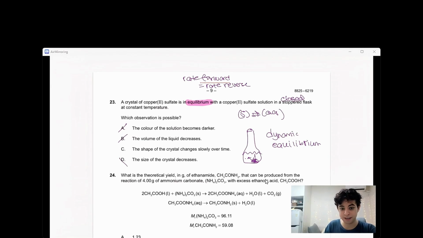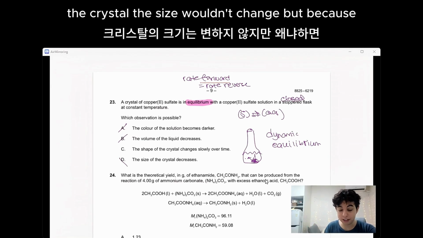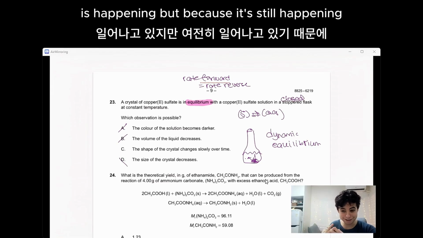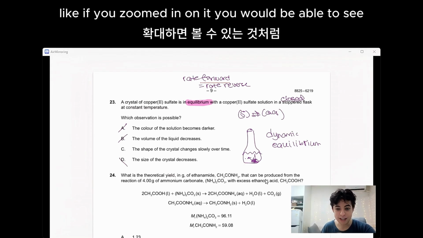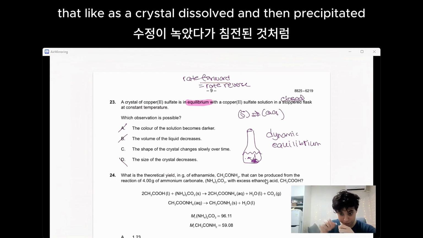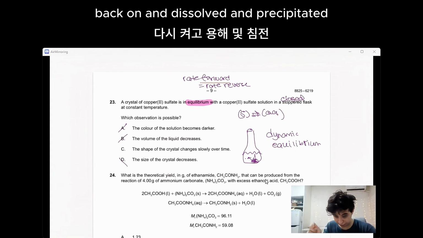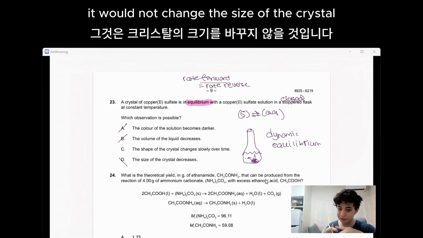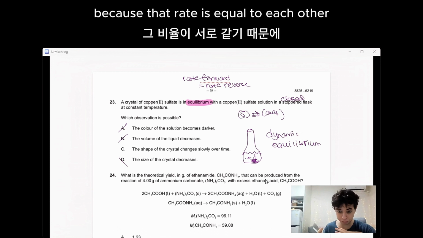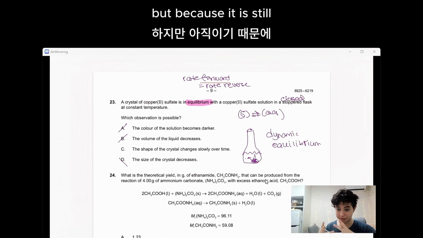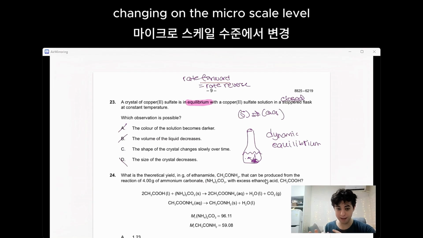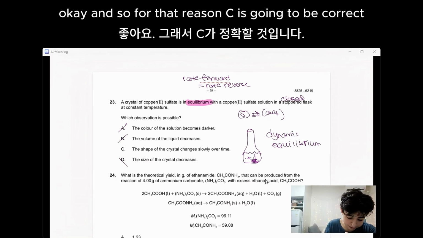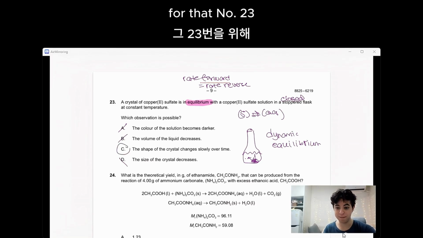Okay. However, the size of the crystal wouldn't change, because there's no change in the mass, because it's still the same rate. But because it's still happening, if you zoomed in on it, you would be able to see that as a crystal dissolved and then precipitated back on, and dissolved and precipitated back on, that would change the shape of the crystal. It would not change the size of the crystal because those rates are equal to each other. But because it is still changing on the microscale level, that would still change the shape of the crystal very slowly over time. Okay, and so for that reason, C is going to be correct for that number 23.